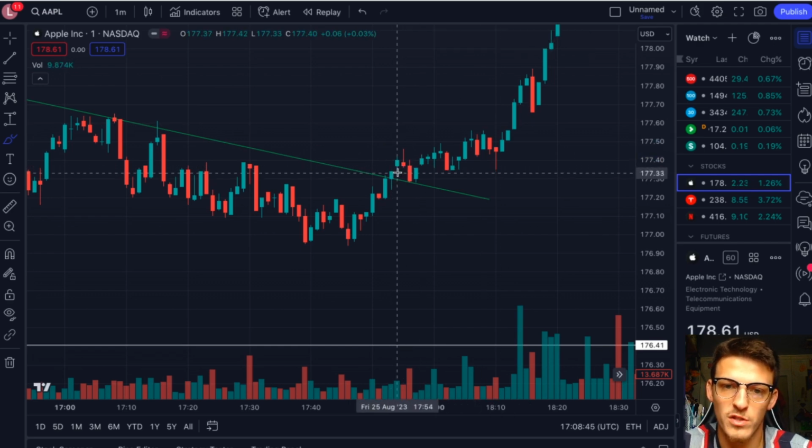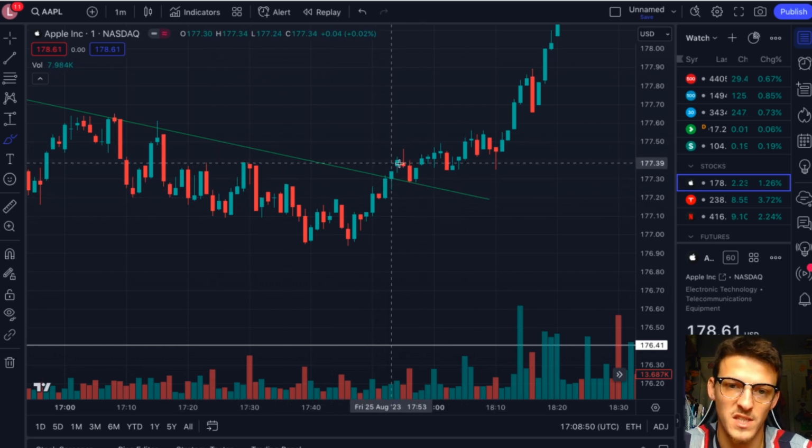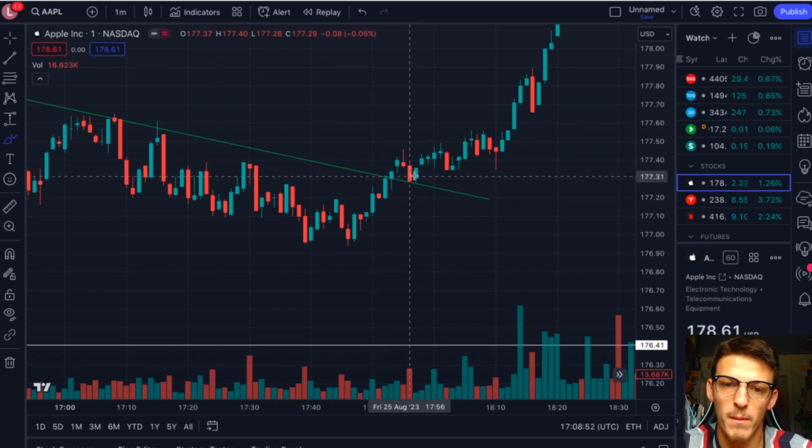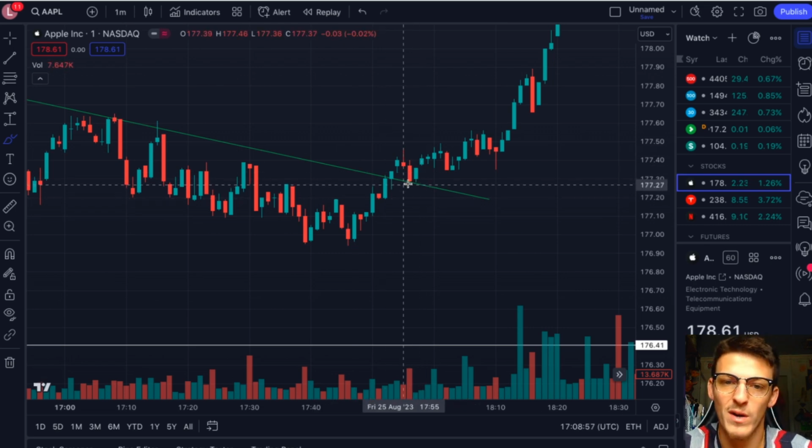I would have maybe purchased right here on this candle. Now, the reason I would have purchased right here on this candle is because it had a full candle close above this entire resistance level. Now, it did sell off for a second, but it based off of this. Now, of course, I would have had a stop loss set. Now, where would I have set that stop loss?